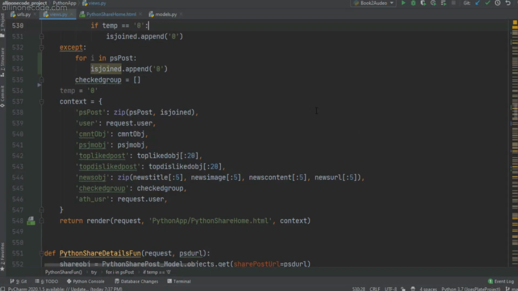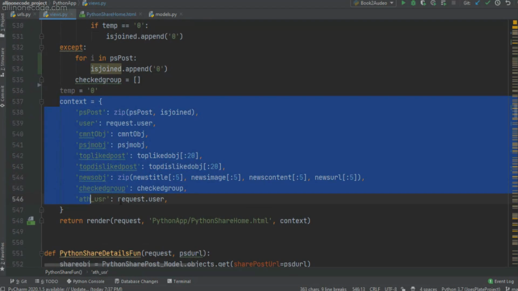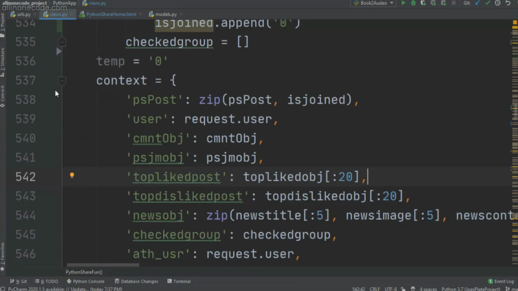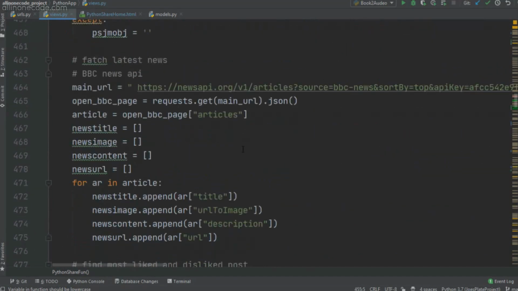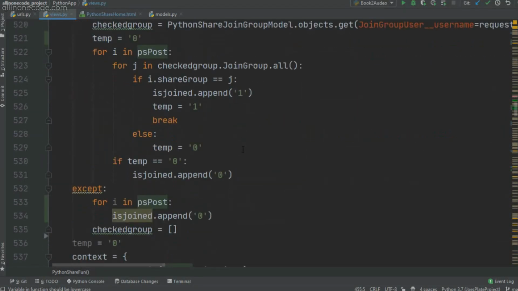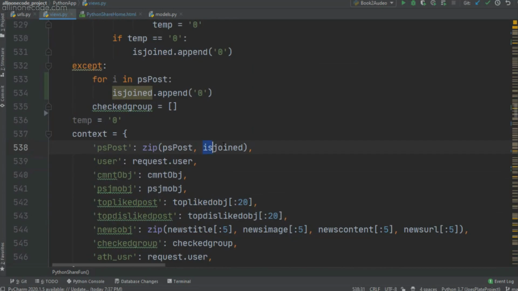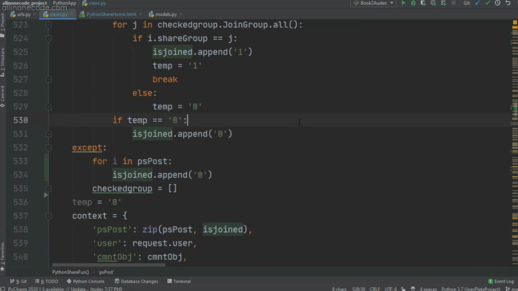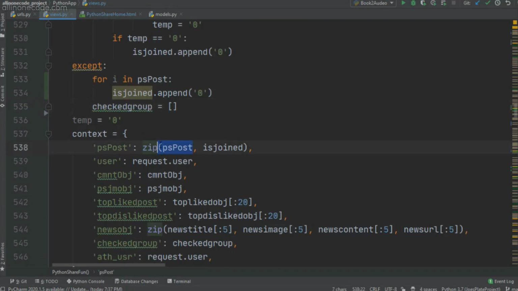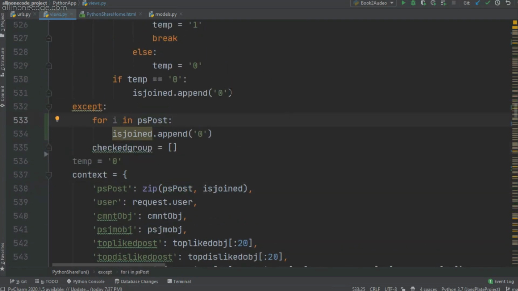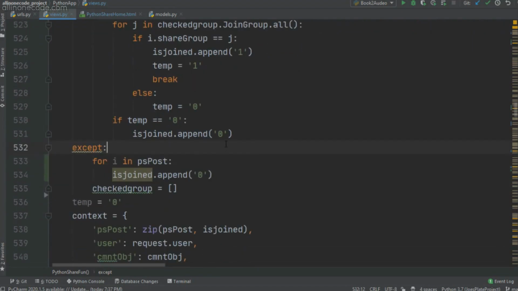Now let's move on. So as you can see, I'm passing in the context. The first one is PS post. PS post is nothing but the object which we created to fetch all of the data from the Python share model. And the second one is isJoined. IsJoined is nothing but this code which I created, which creates a list with the same length as this PS post data. For example, if the user is not joined, then it will create 0, and if the user is joined, then it will create 1. So now let's move on.